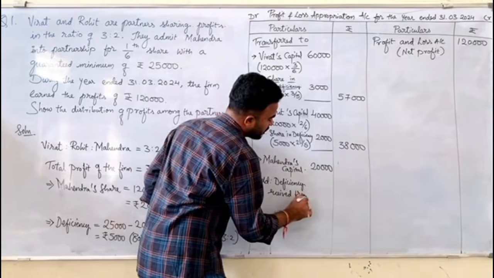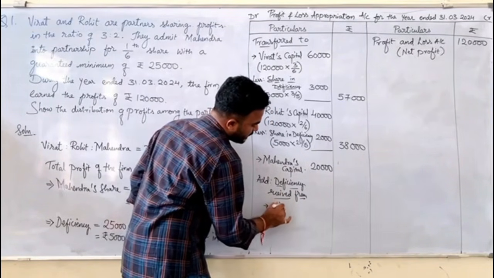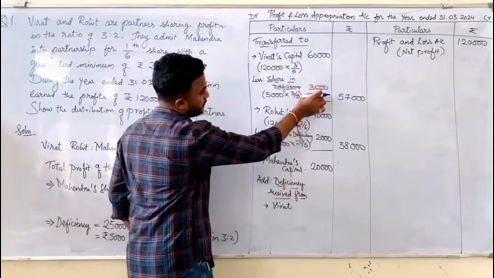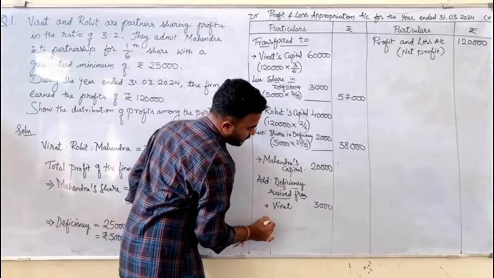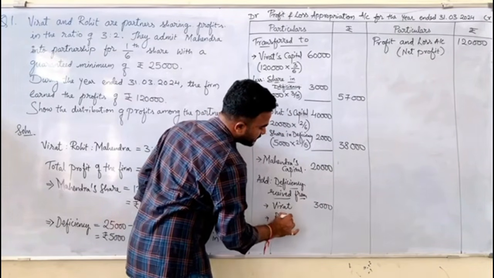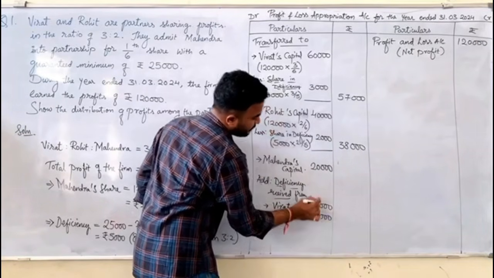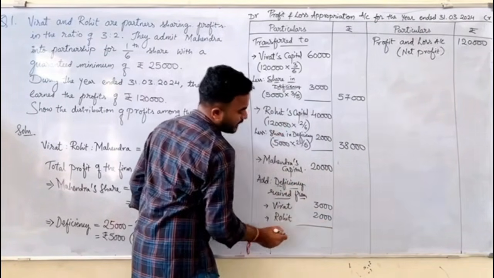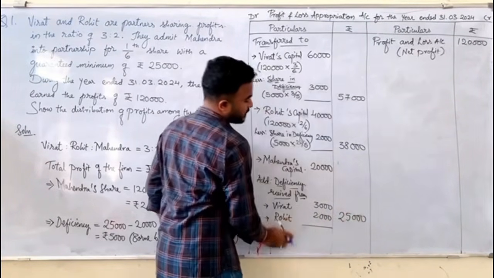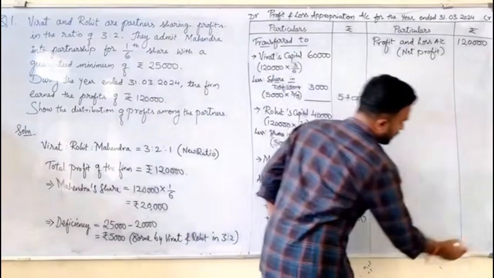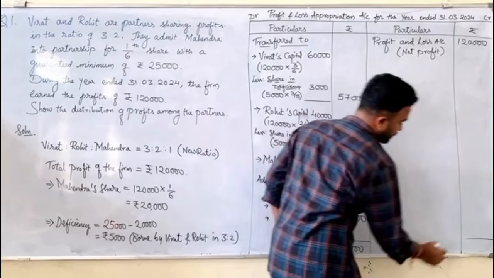From whom is he receiving? From Virat he is receiving 3,000. Next, from Rohit he is receiving 2,000. So 5,000, the entire deficiency, plus 20,000, his share. Total amount of profit payable to Mr. Mahendra is 25,000. 1,20,000 and 1,20,000 on both the sides.